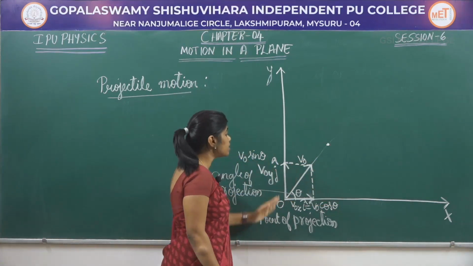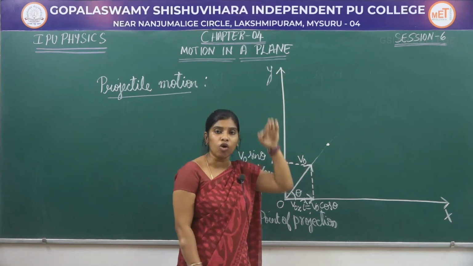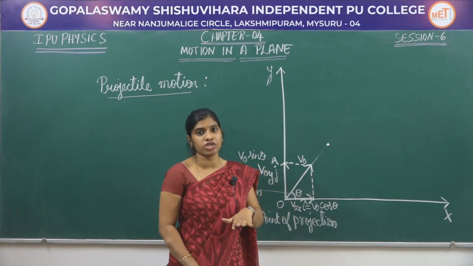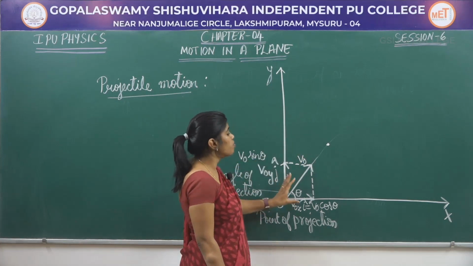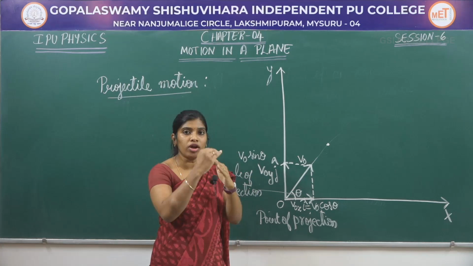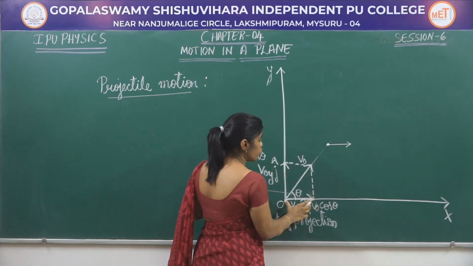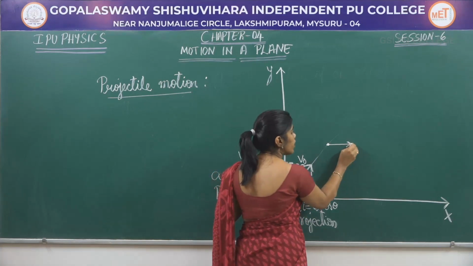But what about the y component? The gravitational force is acting in the downward direction, in the vertical direction. Therefore, every time the body moves up, the y component decreases. It goes on decreasing. Let me say this x component will be the same. I am going to take the length of this x component the same.